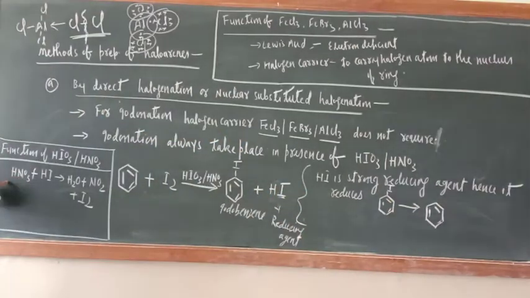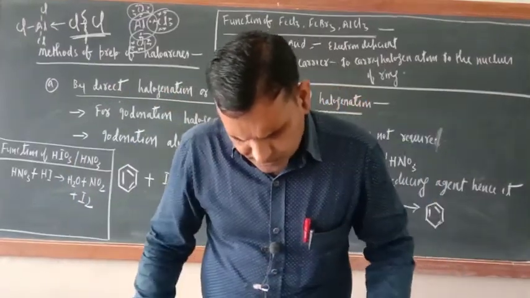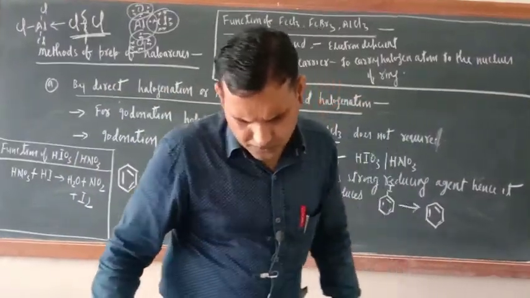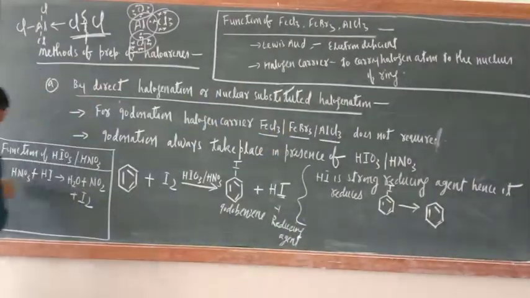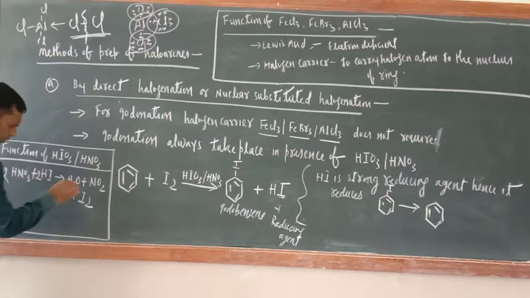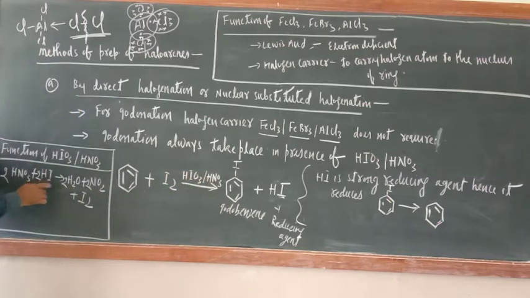Now please balance this reaction. Suppose you have taken 2NO2. Just a minute, I will see and balance the reaction. 2HI, 2NO2, I2, 2HNO3, 2. Now balance this one. So HIO3 and HNO3 are breaking HI into I2.